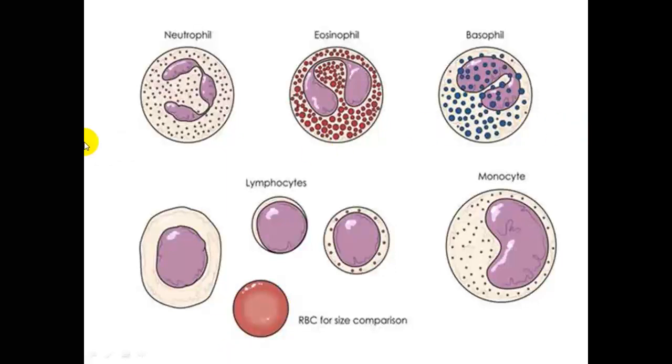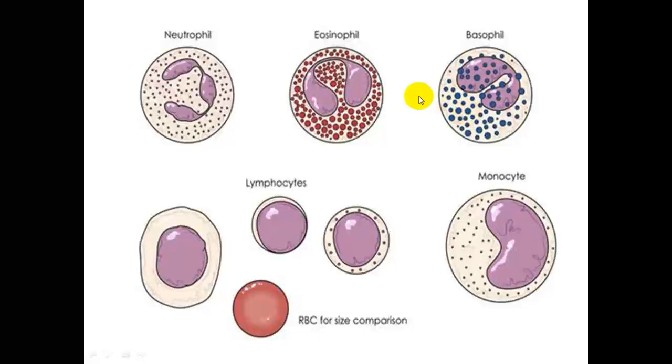You can see the top part involves the granulocytes, while the lower part involves the agranulocytes. In the top part, these are the granules suspended within the cytoplasm of this white blood cell, likewise in the eosinophil and the same in the basophil.